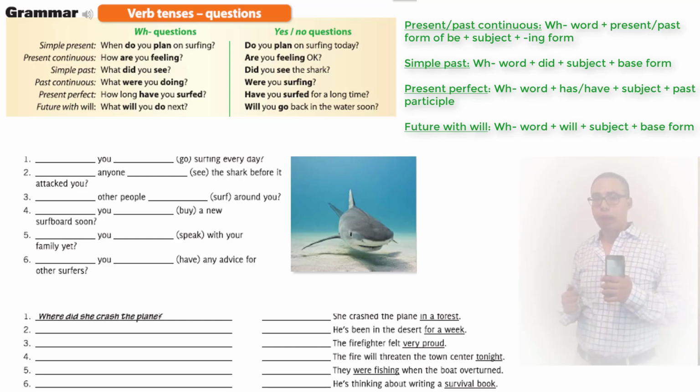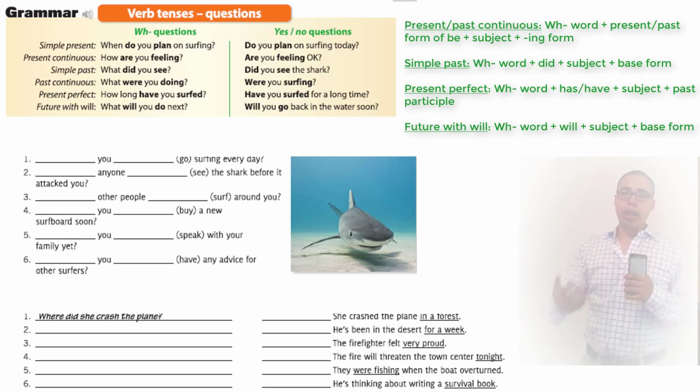Okay, we got yes-no questions. They're called yes-no questions because their answer is always a yes or a no. And to get yes or no questions, we start the question with do, are, did, were, have, or will. And we're going to see how we use them in the activities we're going to do as a group. Now there are 2 sections, both with 6 questions. I'm going to start off by reading the grammar box.